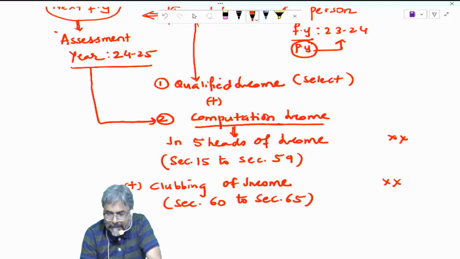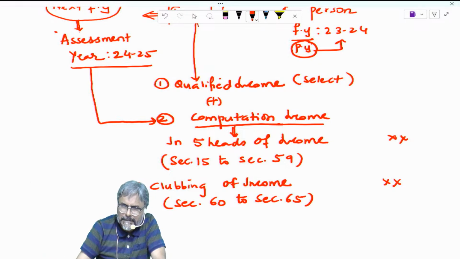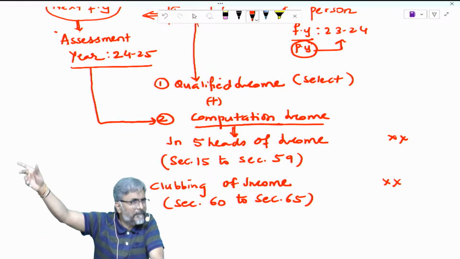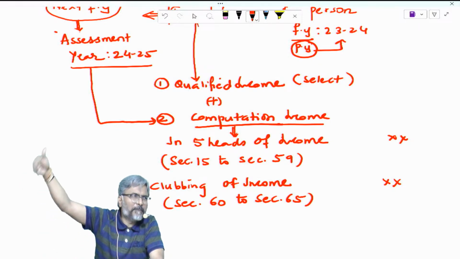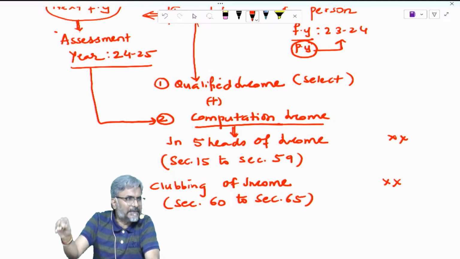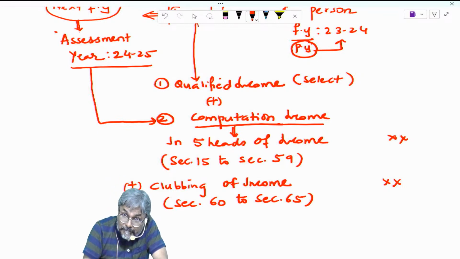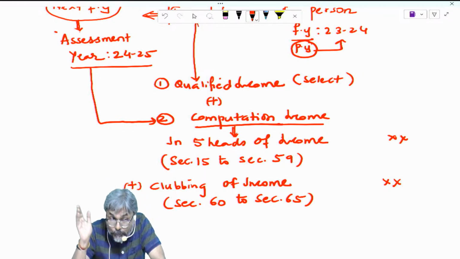What is the investment? Investments, students, are in the form of, say, LIC, life insurance, isn't it? You pay the premium, and if anything happens to you, then in this case your family gets money. Then there is medical insurance. Medical insurance premium also you pay.